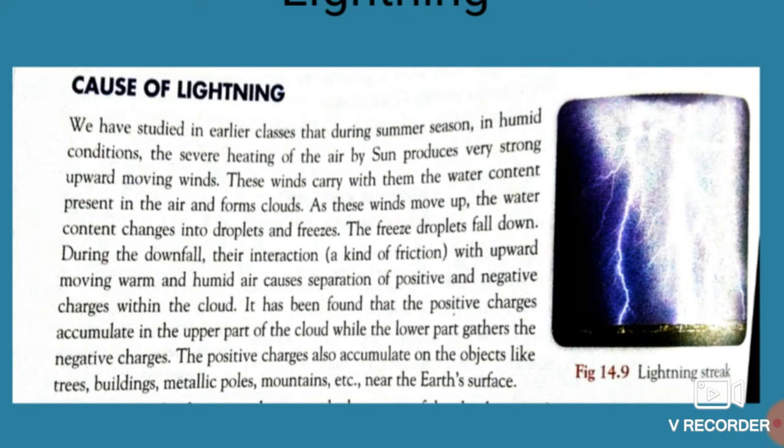As these winds move up, the water content changes into droplets, because as we go higher, the temperature goes on decreasing, and that warm air, which contains this water content, forms the cloud. As these winds move up, the water content changes into droplets and freezes. So these frozen droplets fall down.